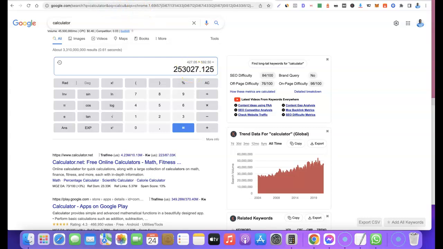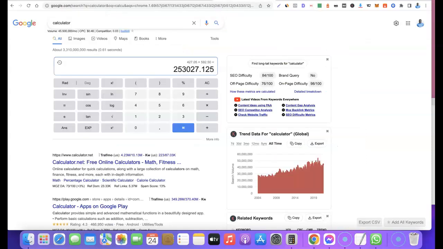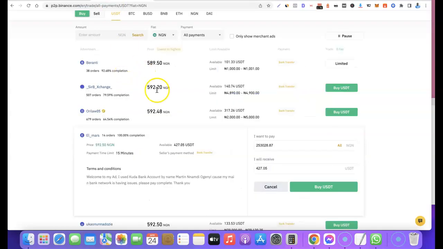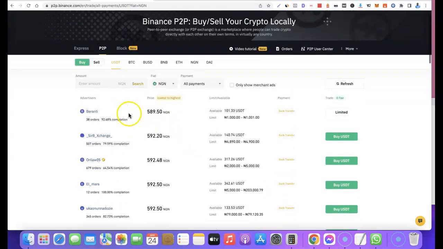So this is 253,000 naira. Let's go back to Binance and see how much is here. We are going to pay 253,028 naira or thereabout, which is the same figure we have here. Let's assume we are buying 427 USDT and paying 253,000 naira. So this is how much we are paying. I'm going to go back to Binance here, cancel this, and click on sell here.